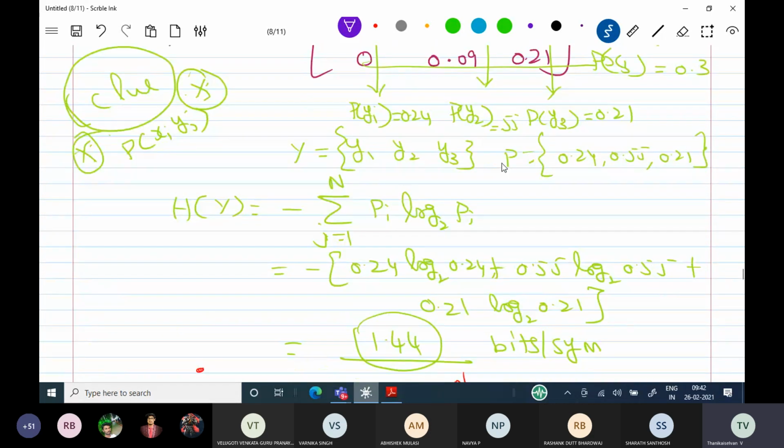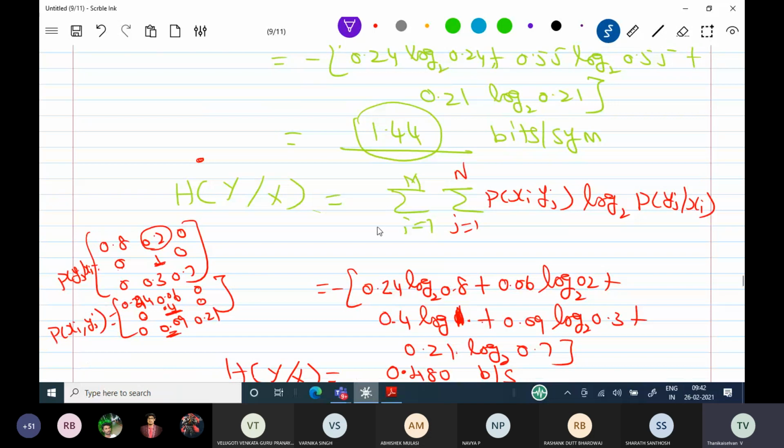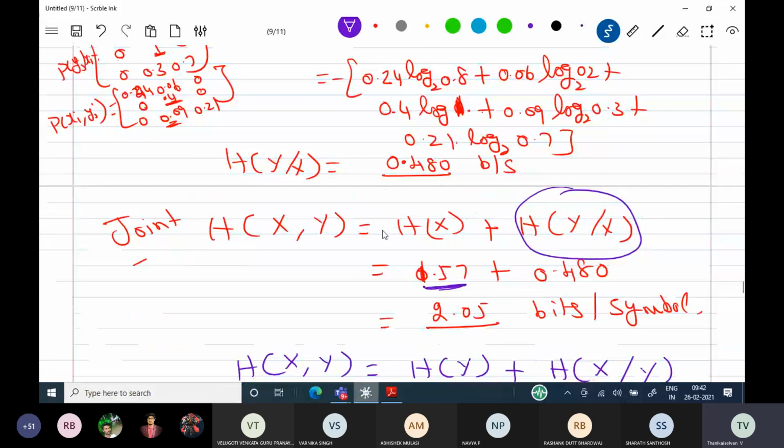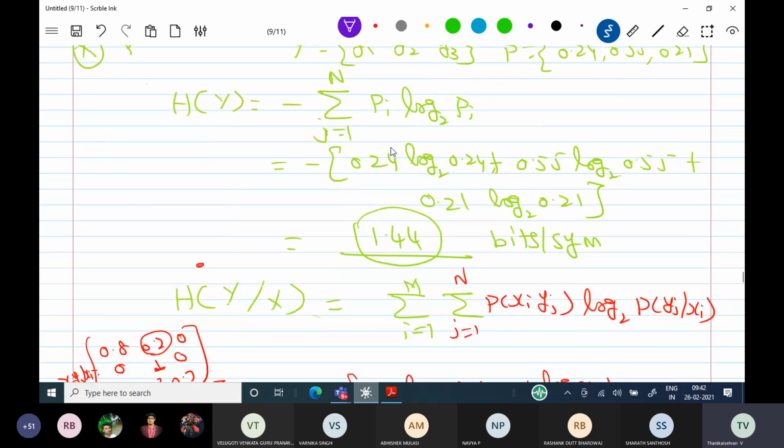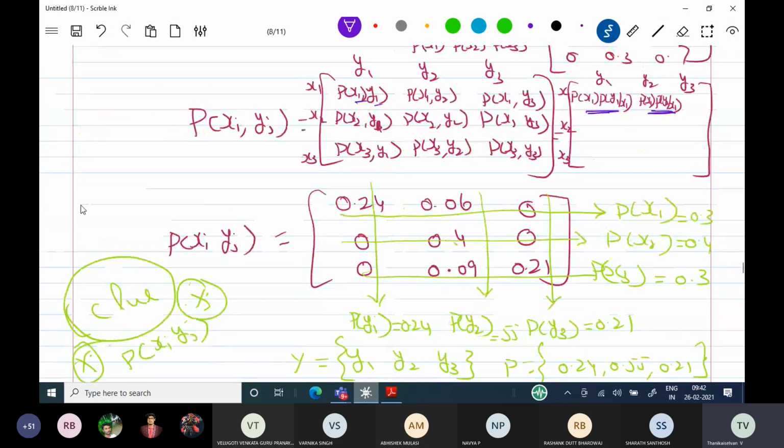Then use the directly given formula for calculating H of x comma y. Instead of calculating the joint entropy like this, you can also calculate it using this matrix. The formula is H of x comma y equals minus double summation over i, j of probability of xi comma yj, log base 2 of probability of xi comma yj. This formula can also be used for calculating H of x comma y.